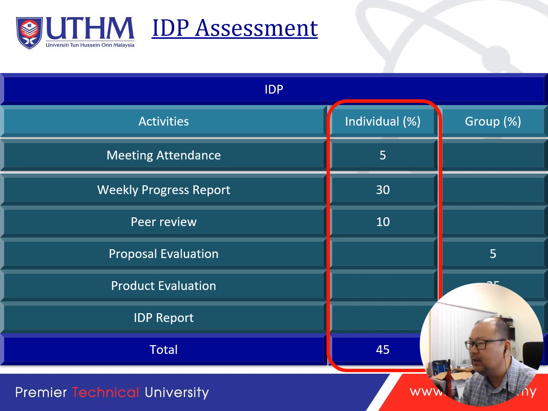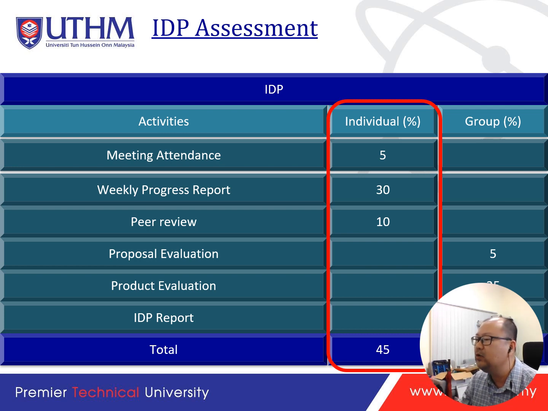I think all members of the Jawatan Kuasa are willing to answer you. So, individual marks in a group: they have individual marks, 45%, and then we have the group marks, which is 55%. Bear in mind, they are very important, especially the meeting attendance and weekly progress. They are all individual. So in a group of 4 or 5, not all members would achieve equally. The marks will be different because your achievement will be different.